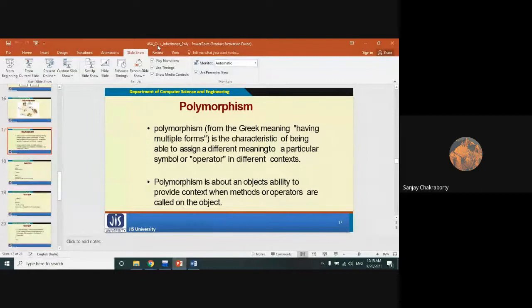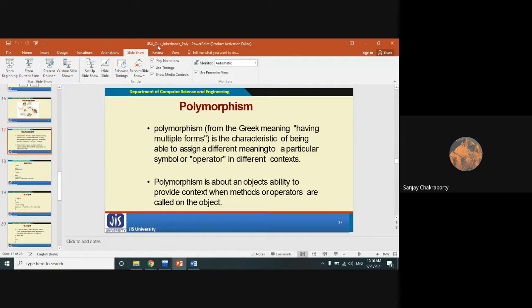This polymorphism is not only related to functions or methods, it is also related to operators. In our previous class, if you remember, we covered operator overloading. That means the same operator will be overloaded with multiple different forms or tasks. So operator overloading and function or method overloading are also referred to as polymorphism, right?